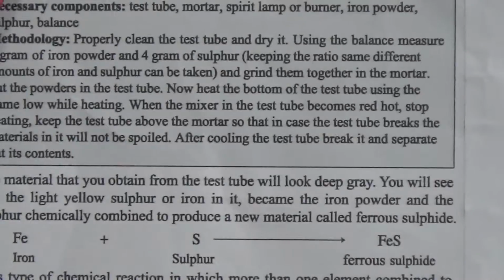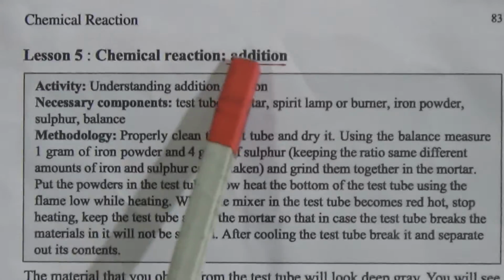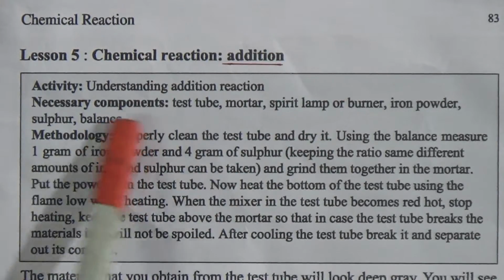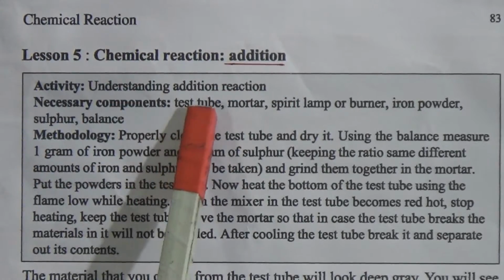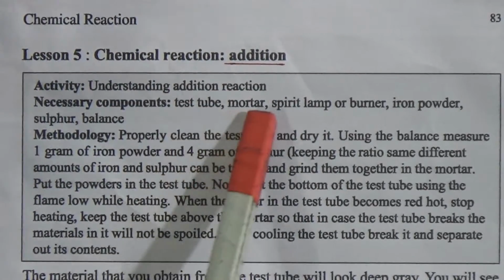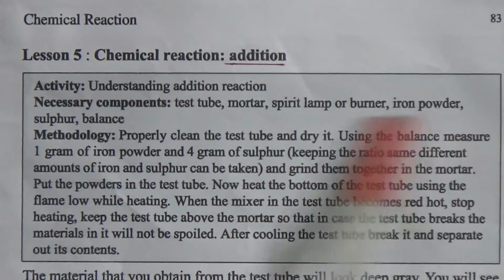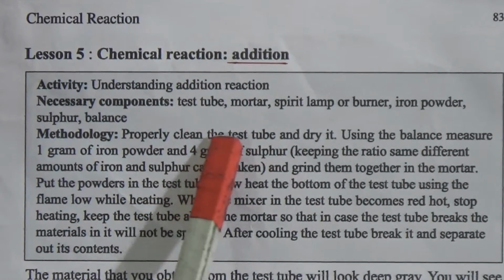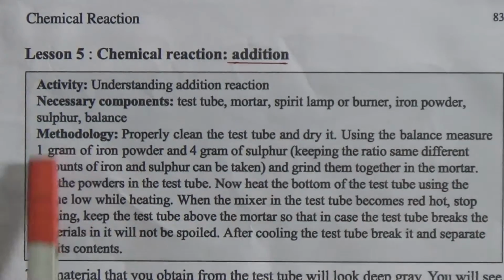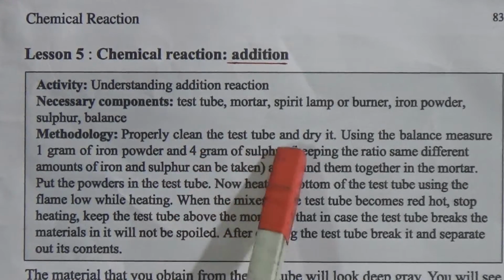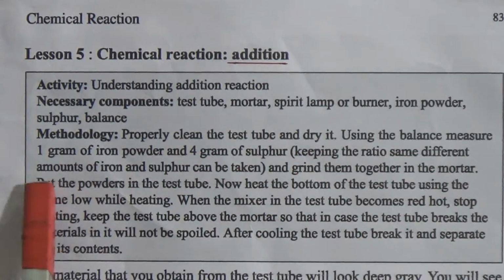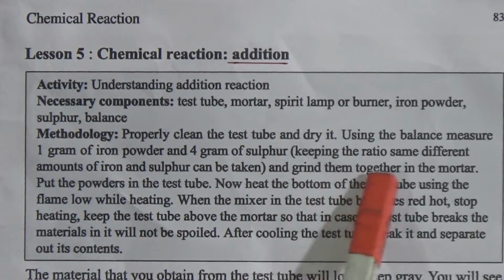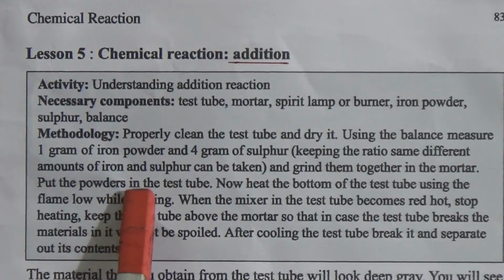Now we will learn about the different types of chemical reaction. The first chemical reaction is addition. To understand this addition reaction, we have to do an exercise. Materials: test tube, mortar, spirit lamp or burner, iron powder, sulfur and a balance. Methodology: properly clean the test tube and dry it. Using the balance, measure 1 gram of iron powder and 4 grams of sulfur. Keeping the ratio, different amounts of iron and sulfur can be taken. Grind them together in the mortar and put the powder in the test tube.